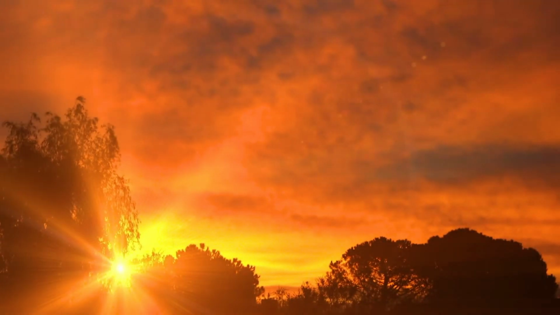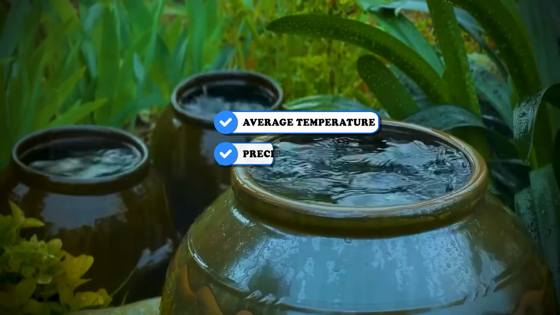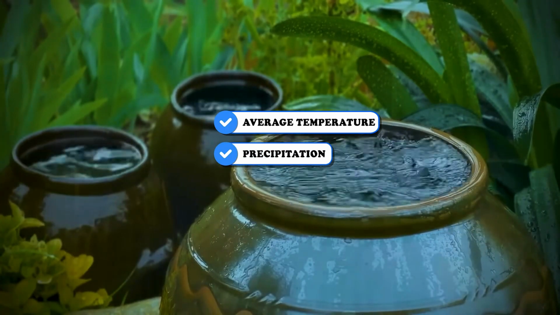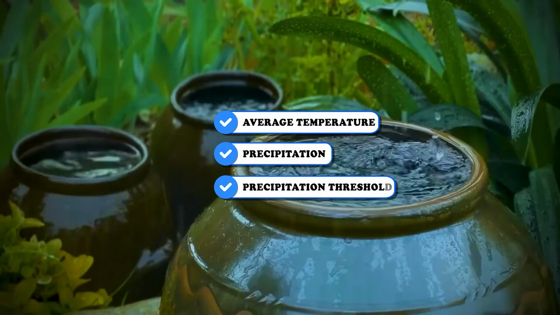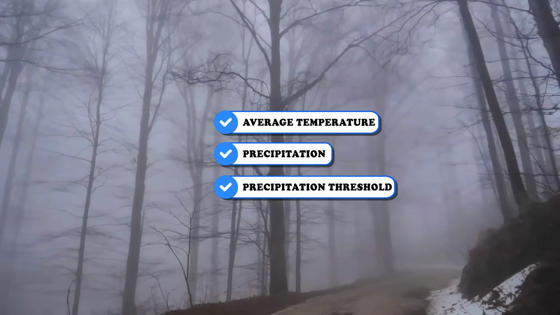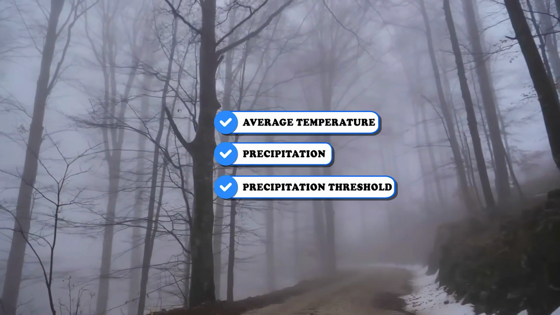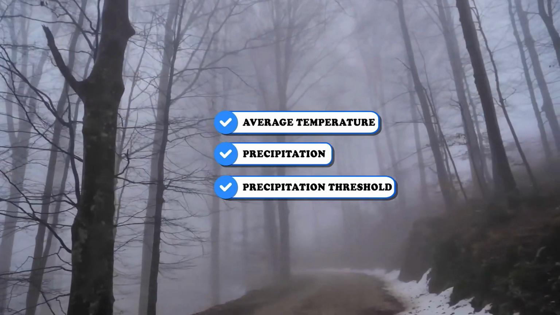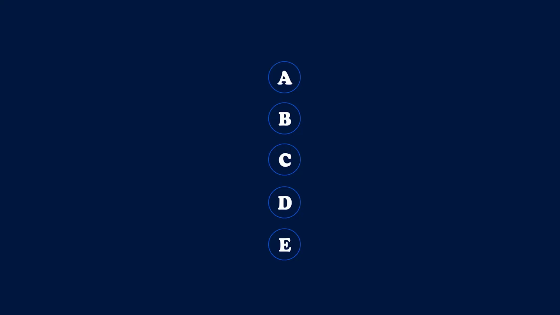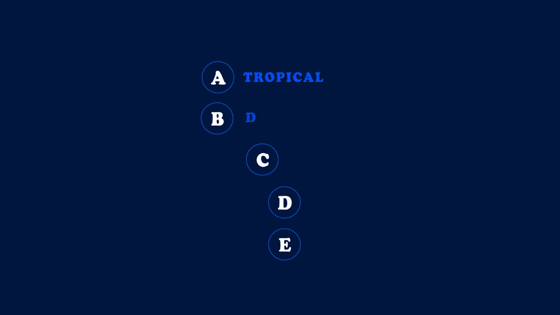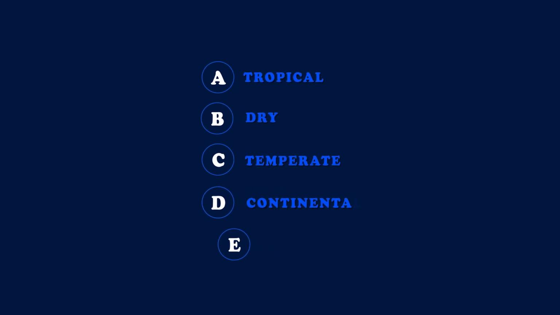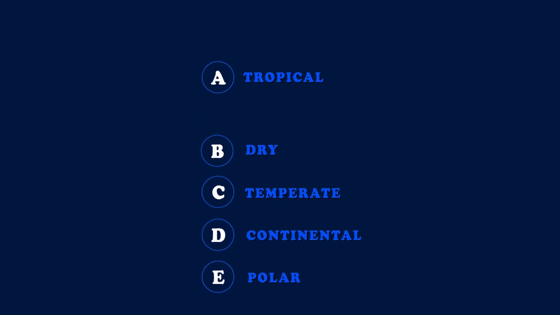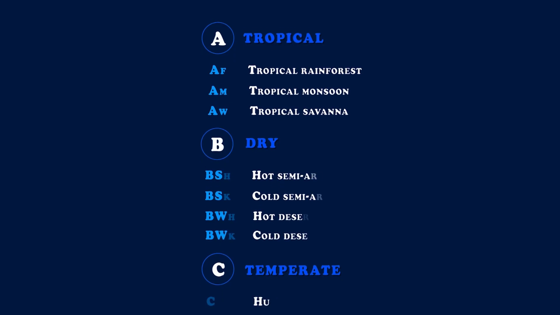To determine the climate of a place, we must know the average temperature and precipitation for each month of the year, as well as the precipitation threshold, that is, whether evaporation or precipitation predominates in that location. The first major classification divides climates into 5 main groups: tropical, dry, temperate, continental, and polar. Each group is assigned a capital letter. Within each of these groups, there are also subdivisions.